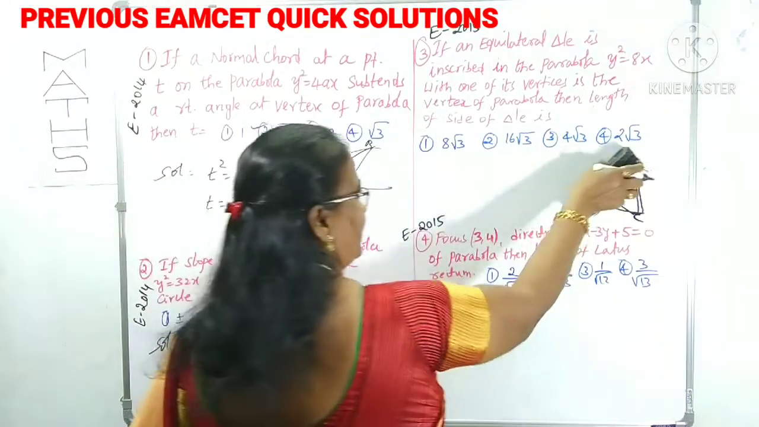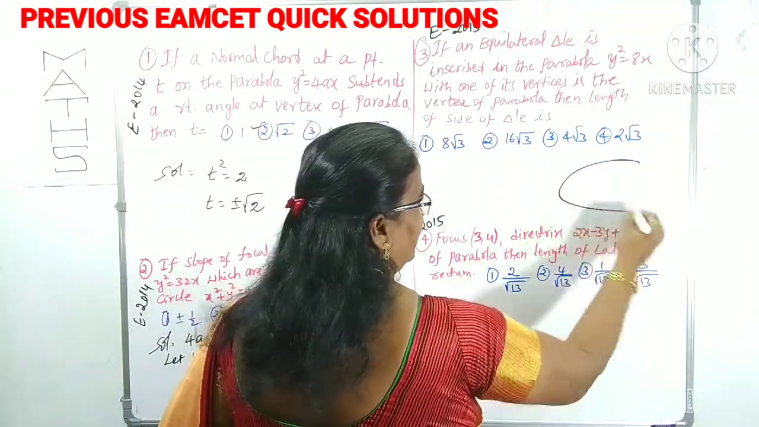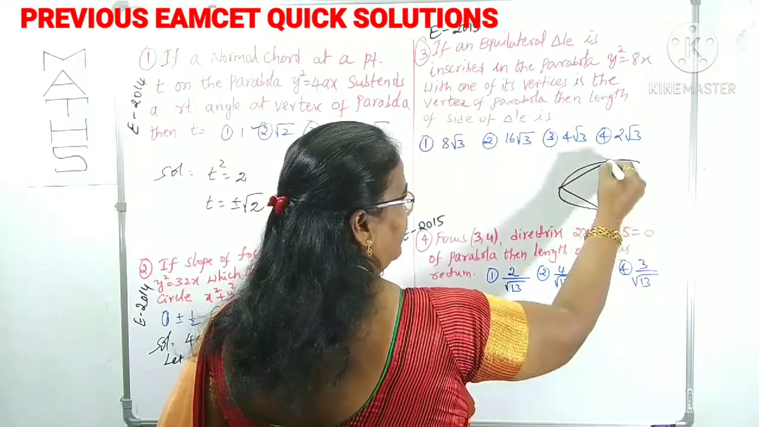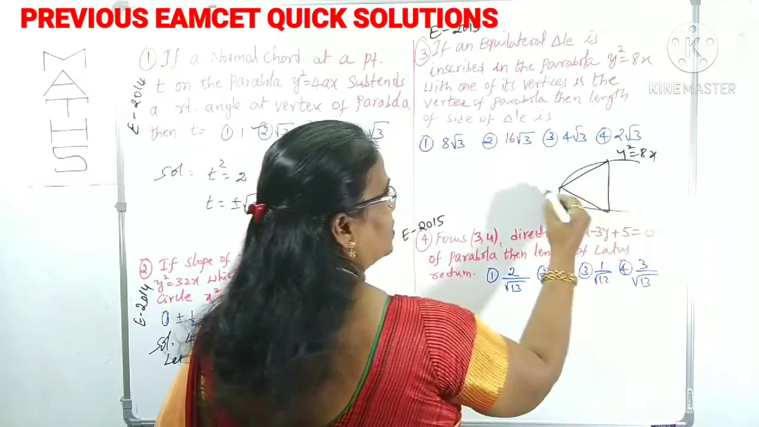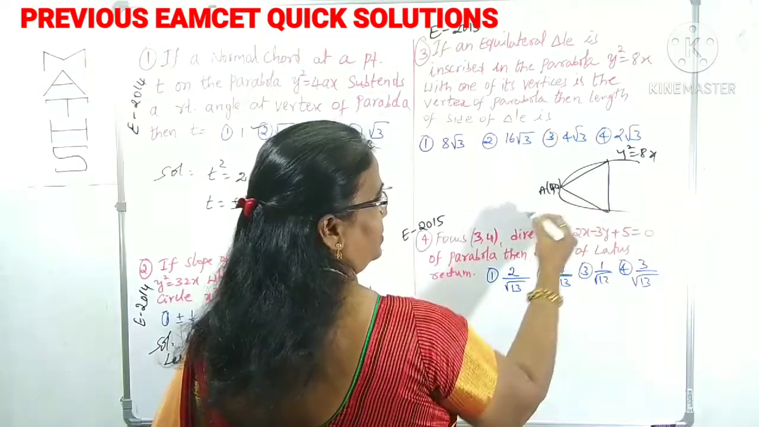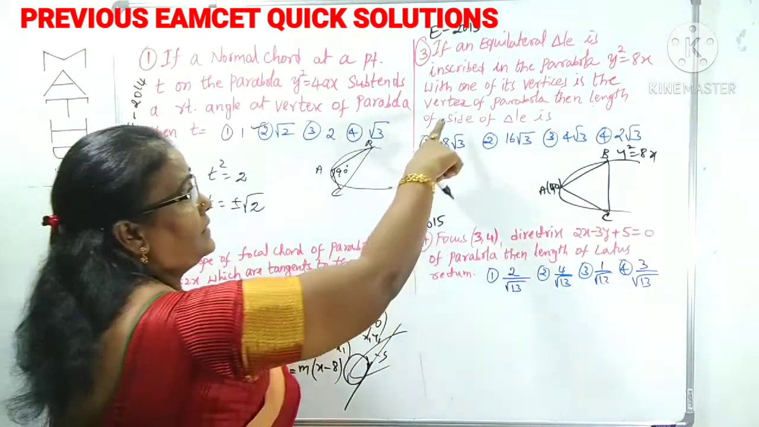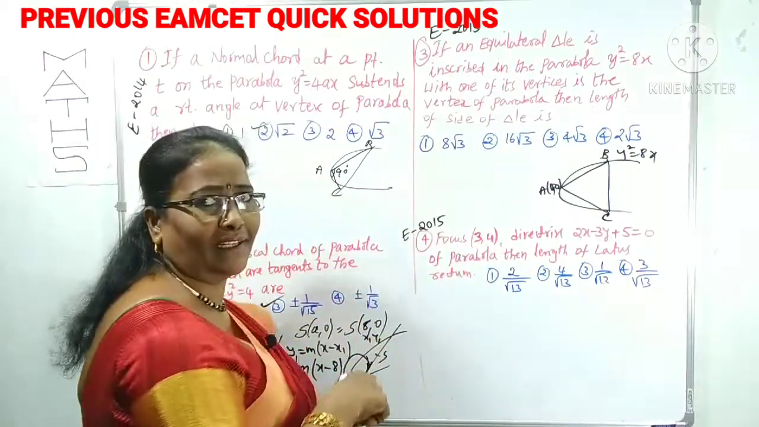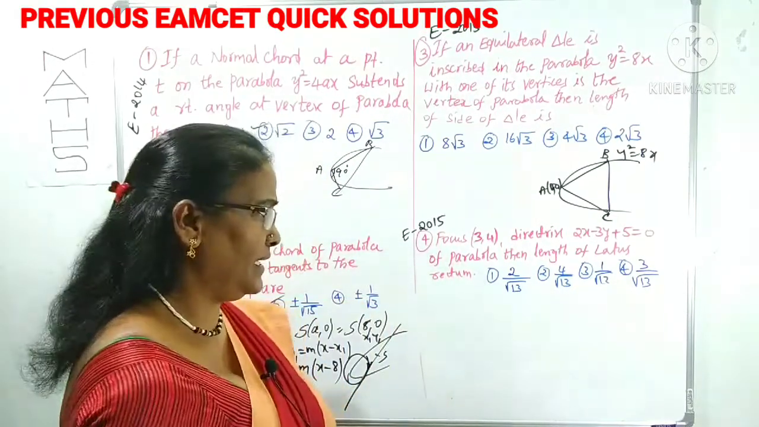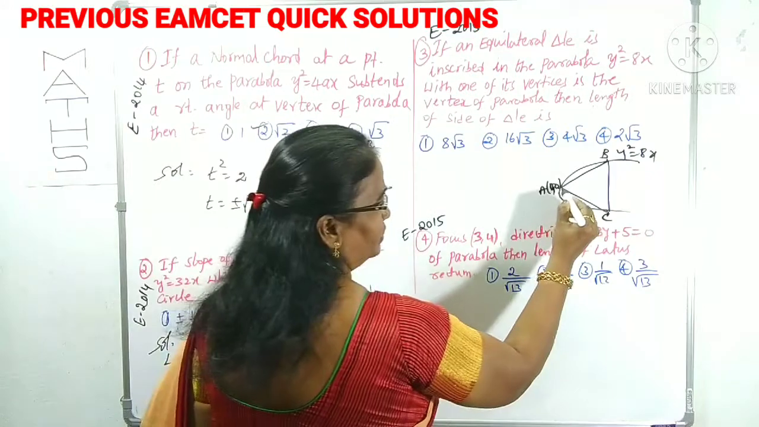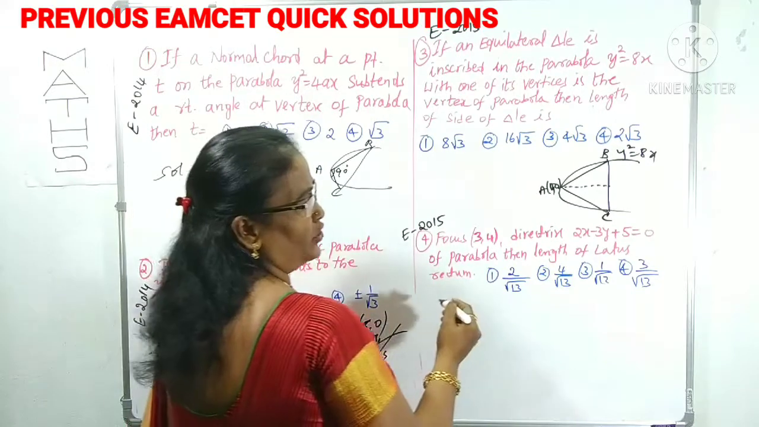Once again I will draw a figure clearly. This is a parabola. This is an equilateral triangle inscribed in the parabola y square equals 8x, whose one vertex is at the vertex of the parabola (0, 0). The other two vertices we can take as B and C. Now what is it asking? The length of the side of the triangle. In an equilateral triangle all sides are equal in length. To find the length, you have to know one of the tips given in lecture 2. We can follow it.